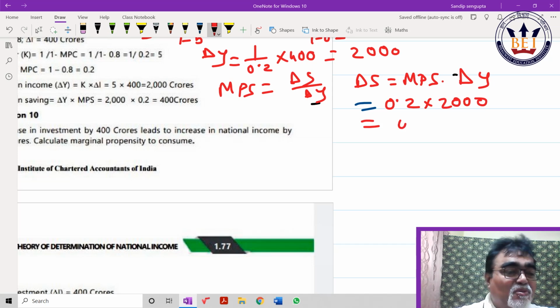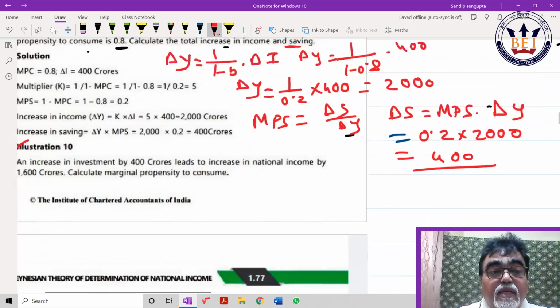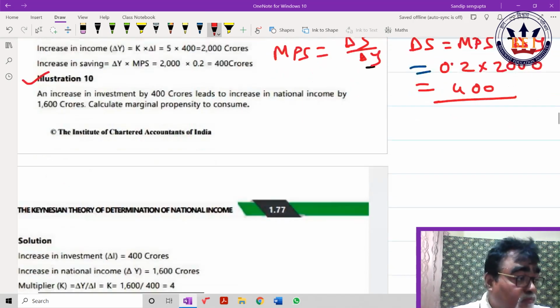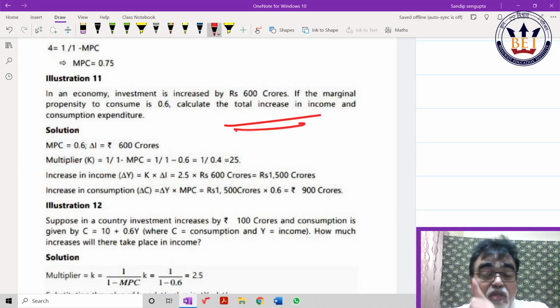Please, it would be helpful for you. On this basis, illustration 9, 10 and 11, you should take care. Up to this, you do take care. Facing problem, I've given you my phone number, or directly I prefer you write down. We want to help you. Country investment increases, where consumption. Oh, this also, not 12 also, this is also multiplier.